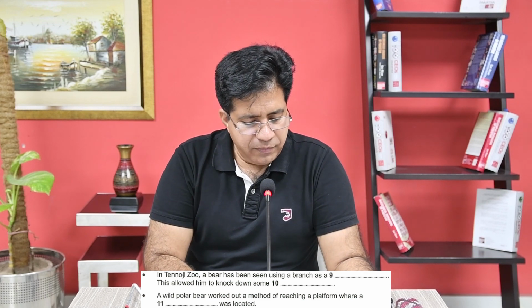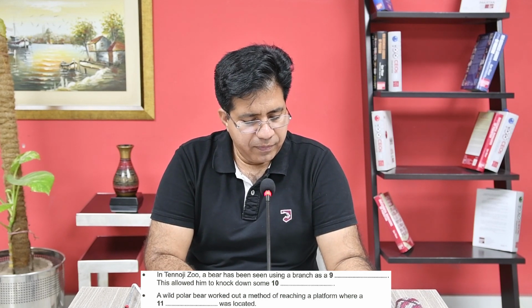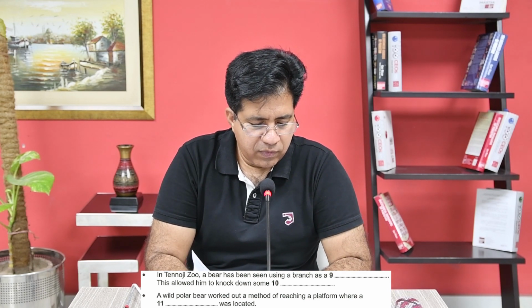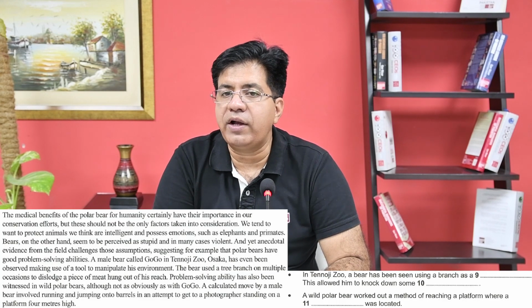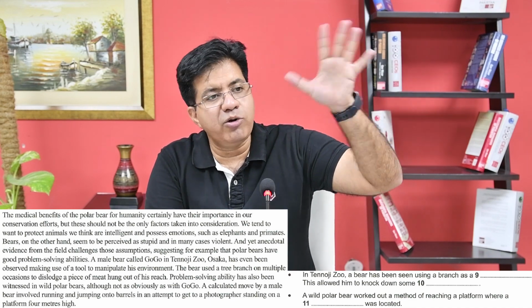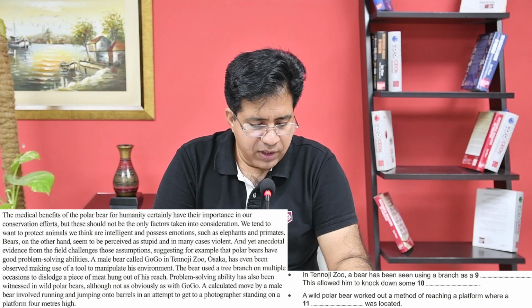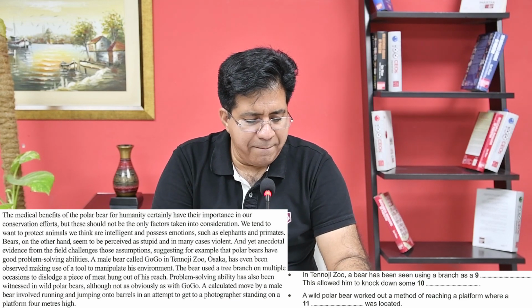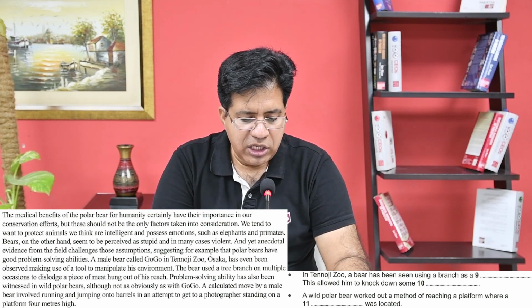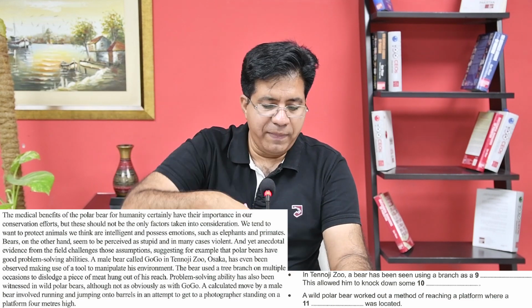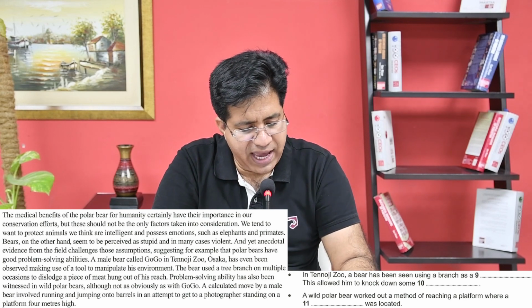Okay, let's go on. Question number 9. In Tennoji Zoo, what's the clue word? Tennoji Zoo. Look for Tennoji Zoo. Underline that. A male bear called Gogo in Tennoji Zoo. Got it? Now you have the location and now you read the question. So first reading is skim reading. In Tennoji Zoo, a bear has been seen using a branch as a... Right? Let's go back and we read it. Using a branch as a.